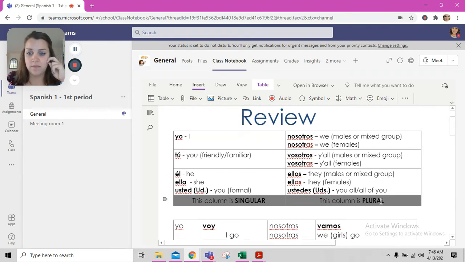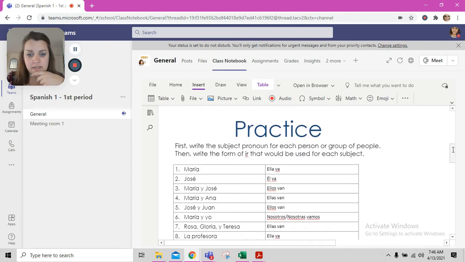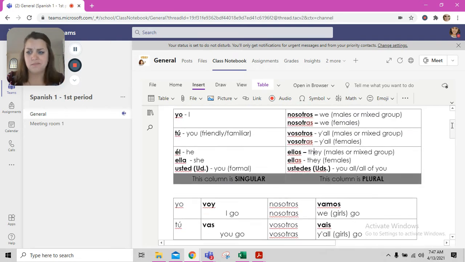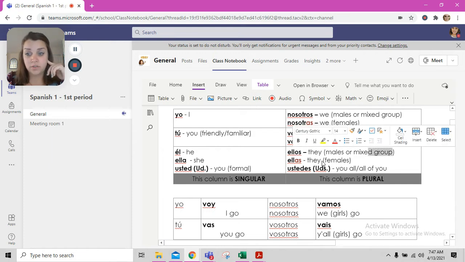So we're going to have to go up here, and that's plural because it's more than one, right? It doesn't say yo, so I can't use nosotros or nosotras because I'm not included. We don't really use this vosotros form much. All right. Now, wait, did it say me? No, it didn't say me. Sorry, what am I thinking? It is not ellos because it's not a mixed gendered group, right? They're all females.